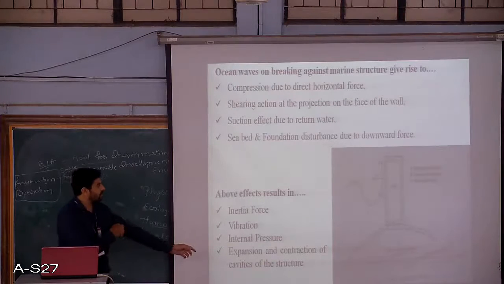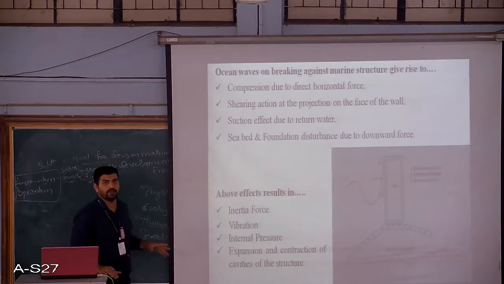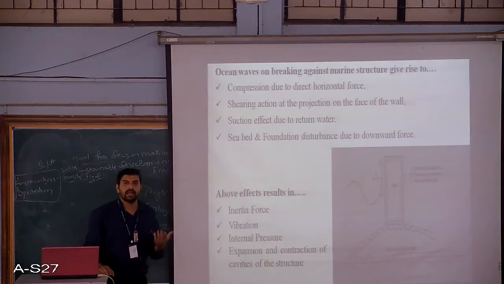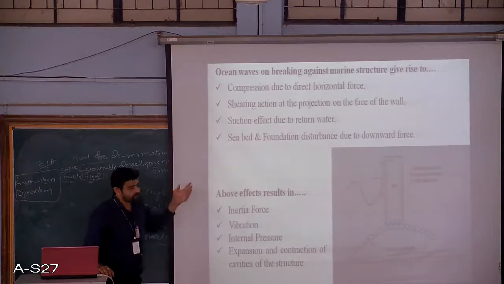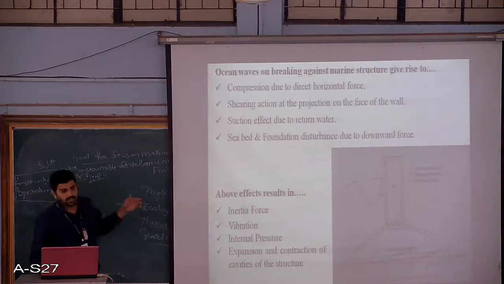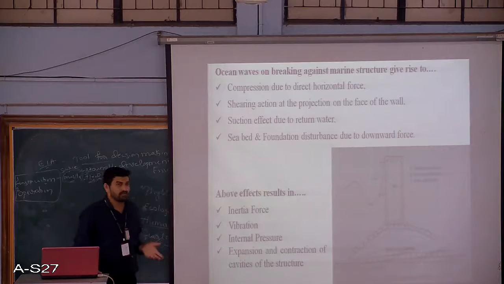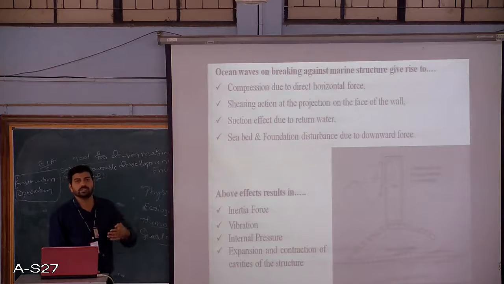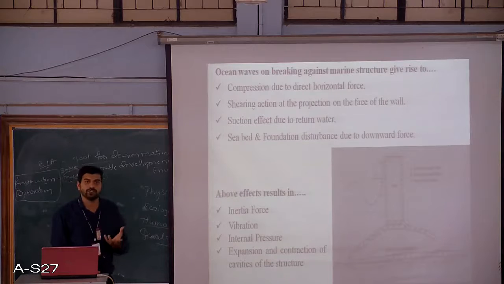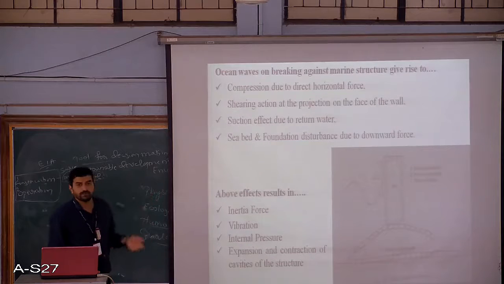Now out of all the natural phenomena, the waves have a very high damaging effect on the harbor components. Basically, whenever ocean waves hit the structures or the foundations of the marine structures or any offshore structures, they result in various types of effects.